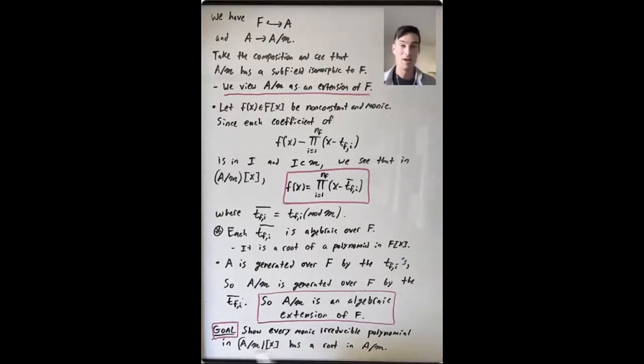Why irreducible? Well, if you show that every monic irreducible polynomial has a root, it's clear that every monic polynomial has a root in A mod M as well. Monic, you could always scale by the lead coefficient of your field. So it's enough to show that every monic irreducible polynomial in A mod M bracket X has a root in A mod M. And I'll pause and erase, and we'll prove this last piece of this long argument.